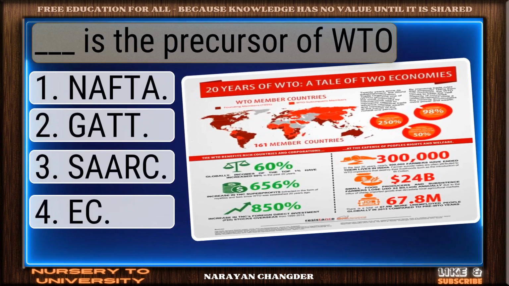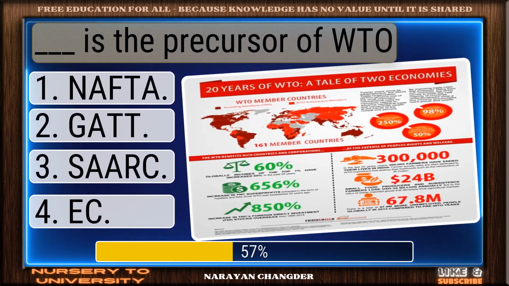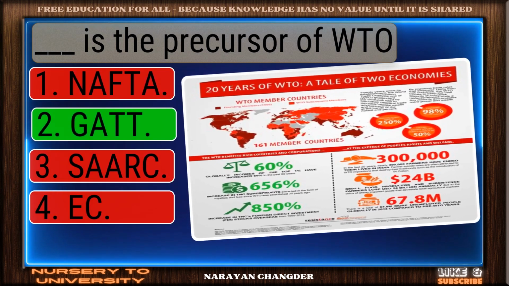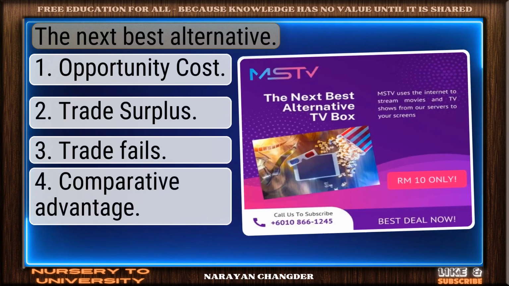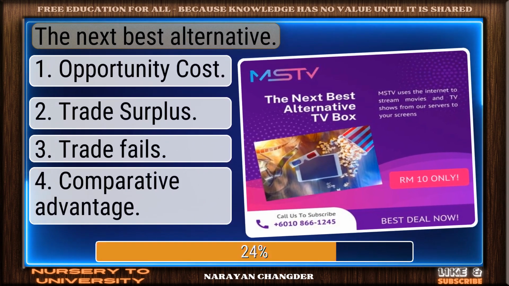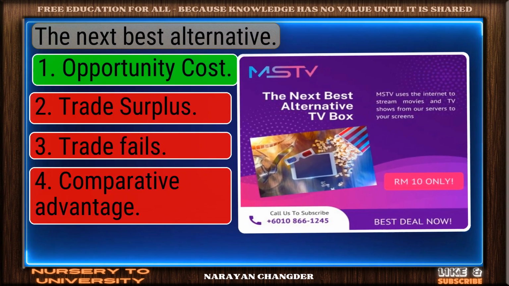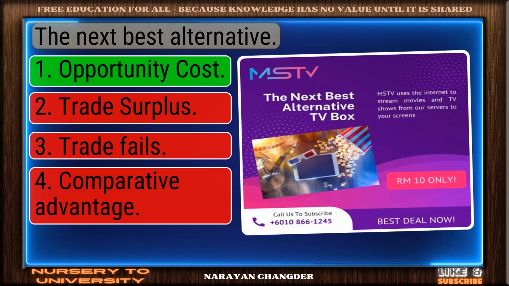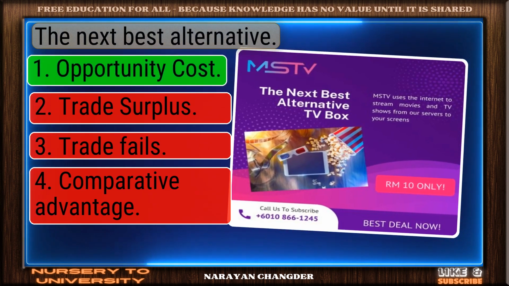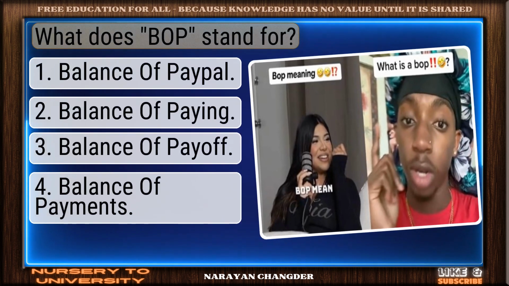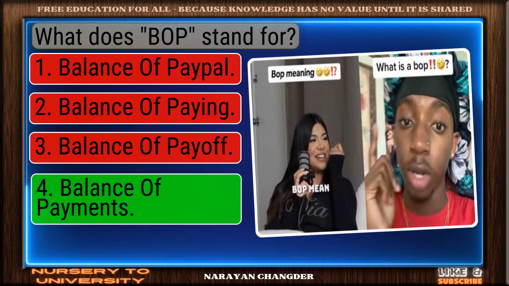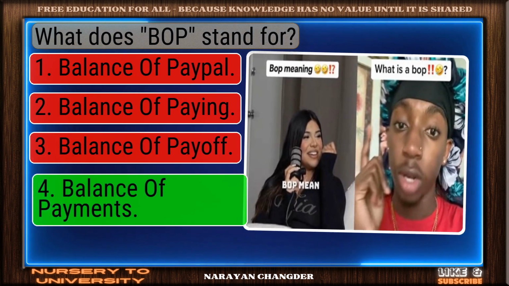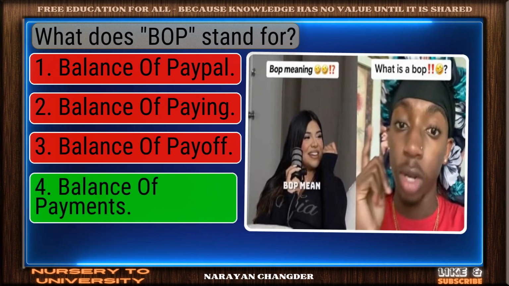Dash is the precursor of the WTO. Excellent choice. GATT is the right answer. The next best alternative. Solid response. Opportunity cost is a valid choice. What does BOP stand for? Good job. Your answer, balance of payments, works well here.